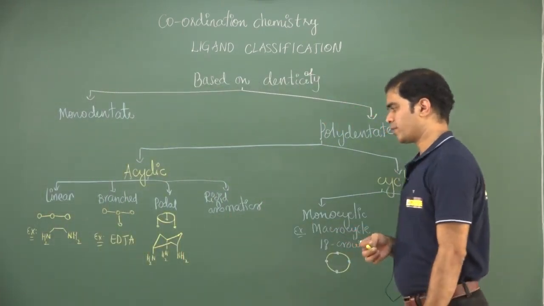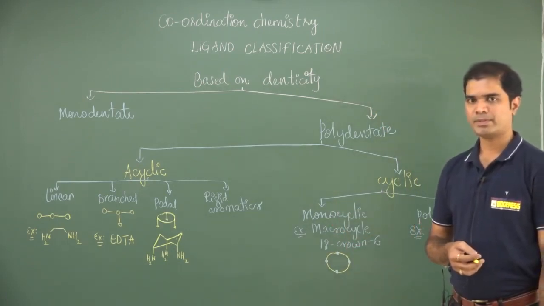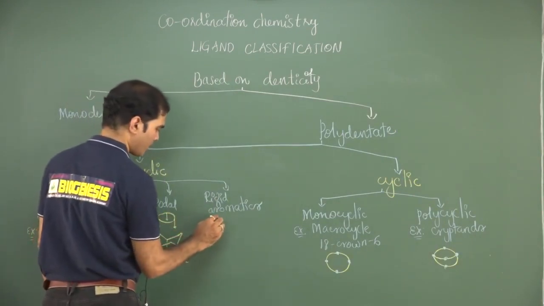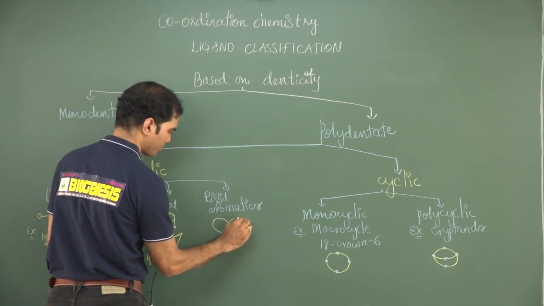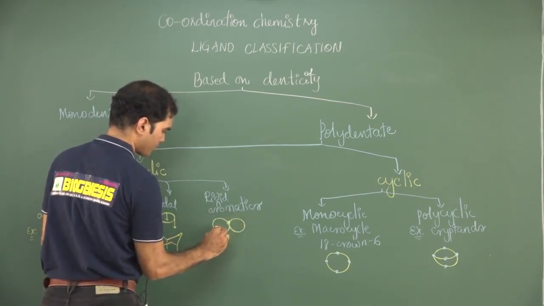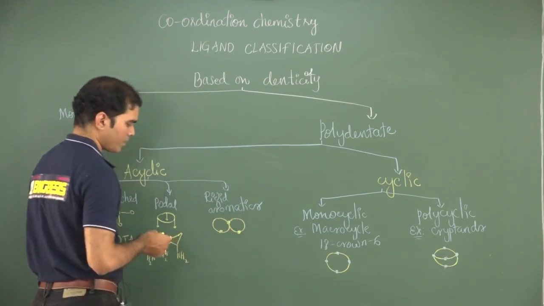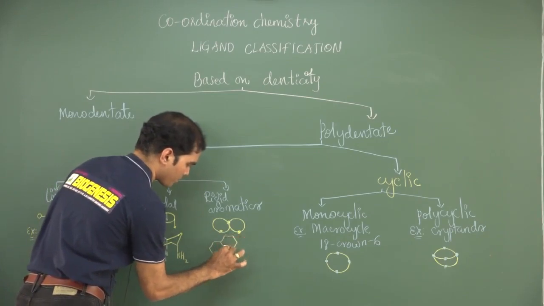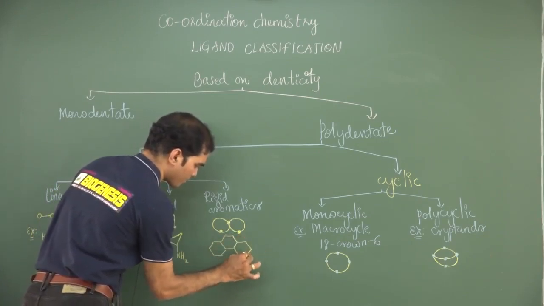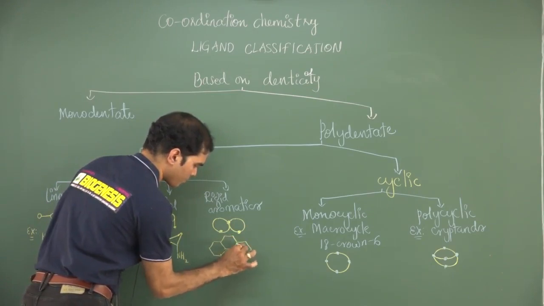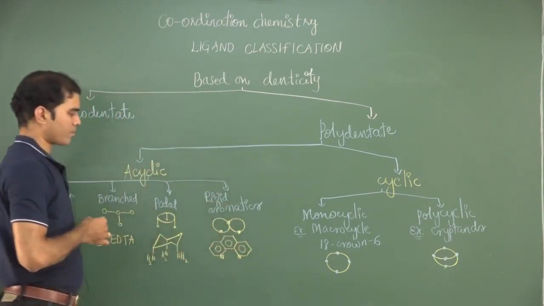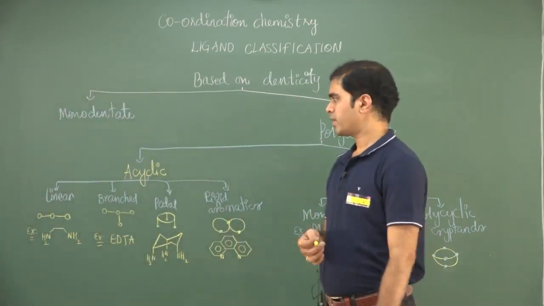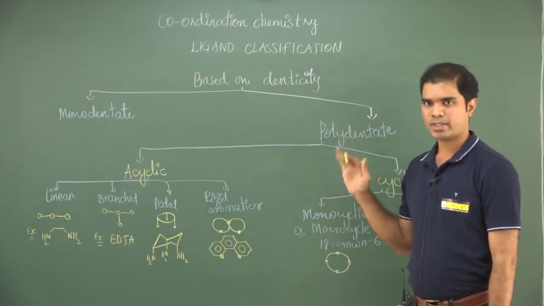This you can take as 1,3,5-triaminocyclohexane. So this is one of the podal ligands. And finally we have rigid aromatics. The best example that we chose. So different types of ligands can be taken and we can classify them into various types.